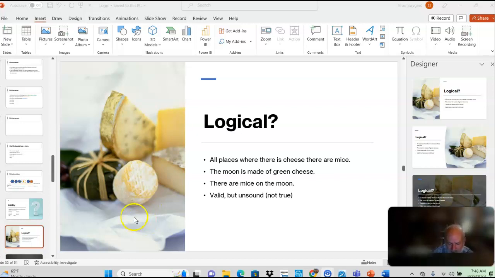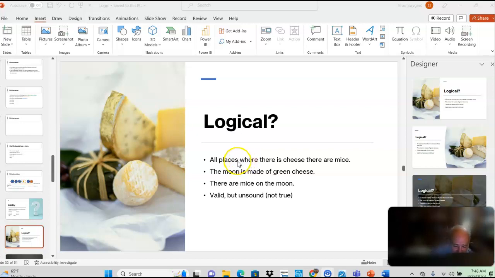So here's a valid argument. Okay? All places where there is cheese, there are mice. The moon is made of green cheese. There are mice on the moon. That is a valid argument, but it's not sound. And unsound means it's not true. Now, of course, every premise here is false. There are places where there's cheese, there aren't mice.